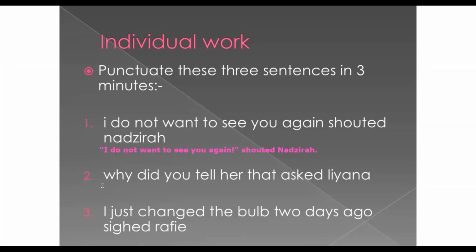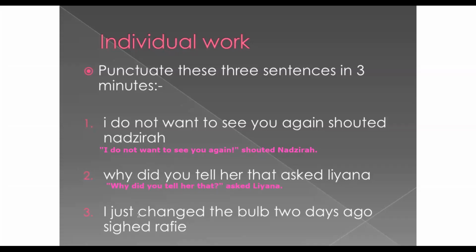Next, we have a question. "Why did you tell her that?" asked Liana. We open a speech mark, start with a capital letter. Why did you tell her that? And then question mark inside the speech marks, close the speech marks, and then we say asked, the reporting verb. Liana, capital L, end with full stop.